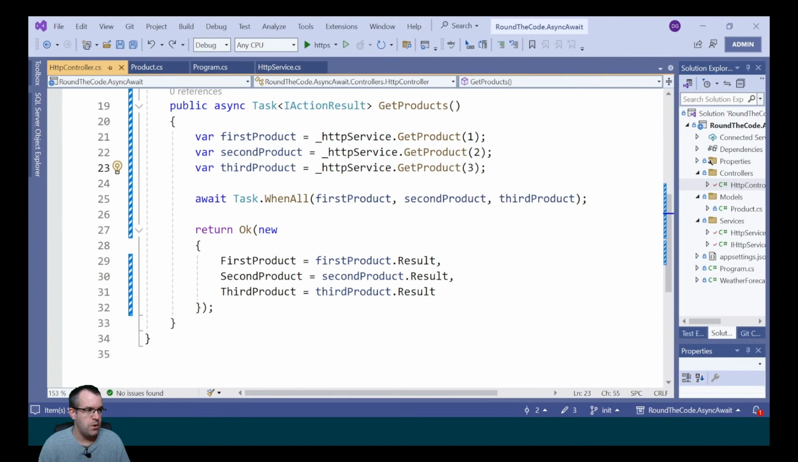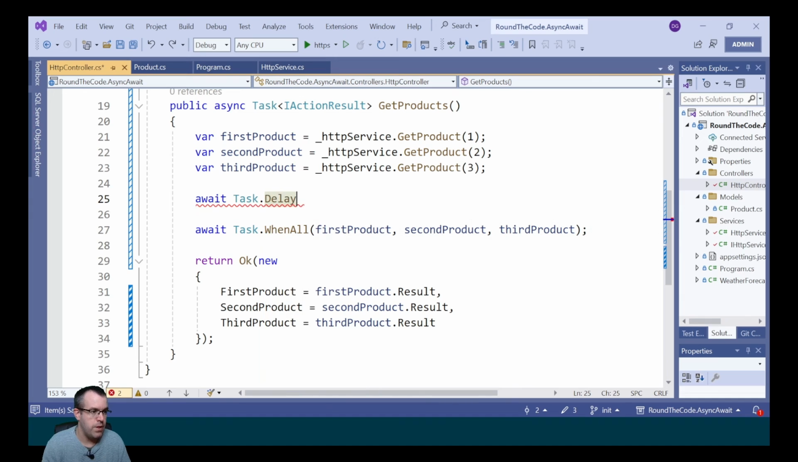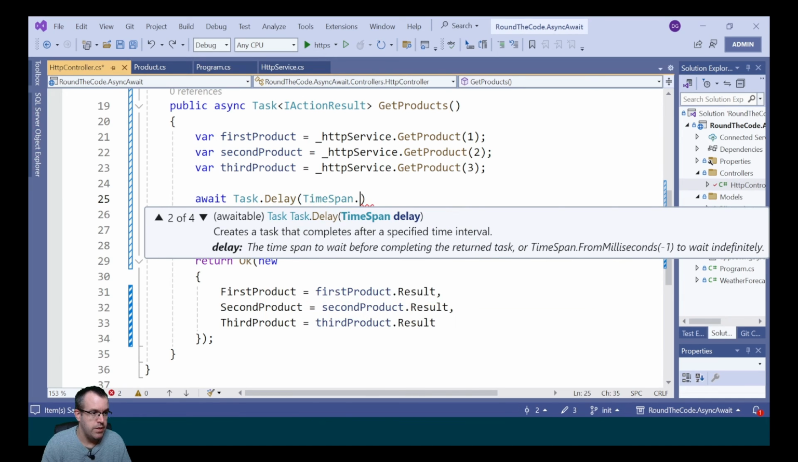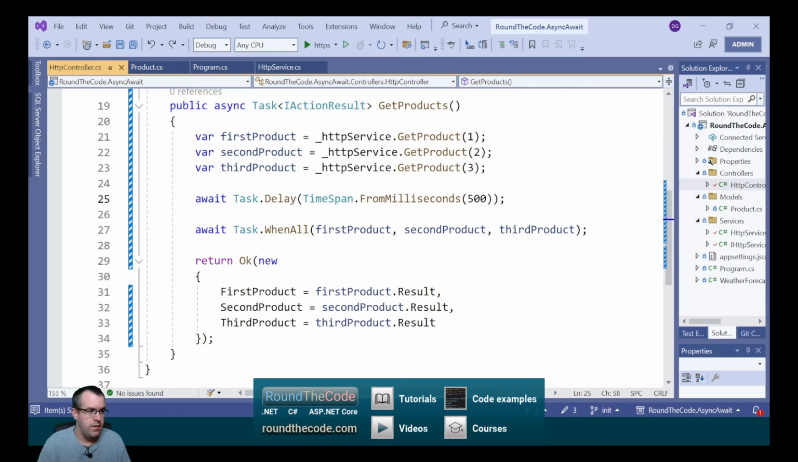In addition to that, we can also await a delay. To do that, we call Task.Delay, and we can call a TimeSpan. And for this, we're going to set 500 milliseconds. This means that the thread is delayed for 500 milliseconds, but it doesn't block it.